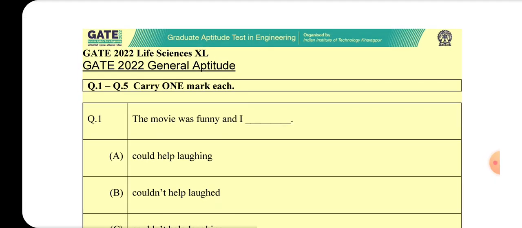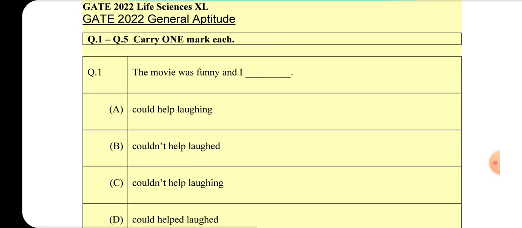Q1. The movie was funny and I, blank. A: could help laughing, B: couldn't help laugh, C: couldn't help laughing, D: could help laugh.